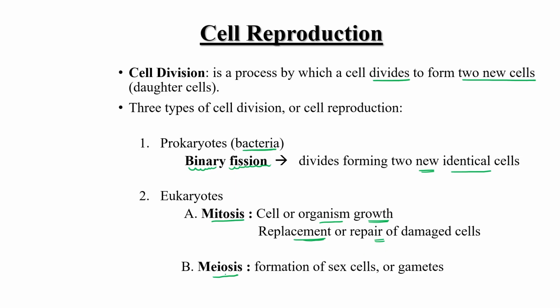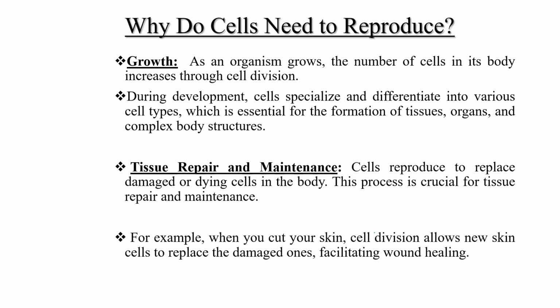Okay, and meiosis, this is a specific type of cell division that occurs in the sex cells, or gametes. So for sexual reproduction, this meiosis generates genetic diversity, right? So formation of sex cells or gametes is done by meiosis only. Okay, clear? Now, the next question arises: why do cells need to reproduce?